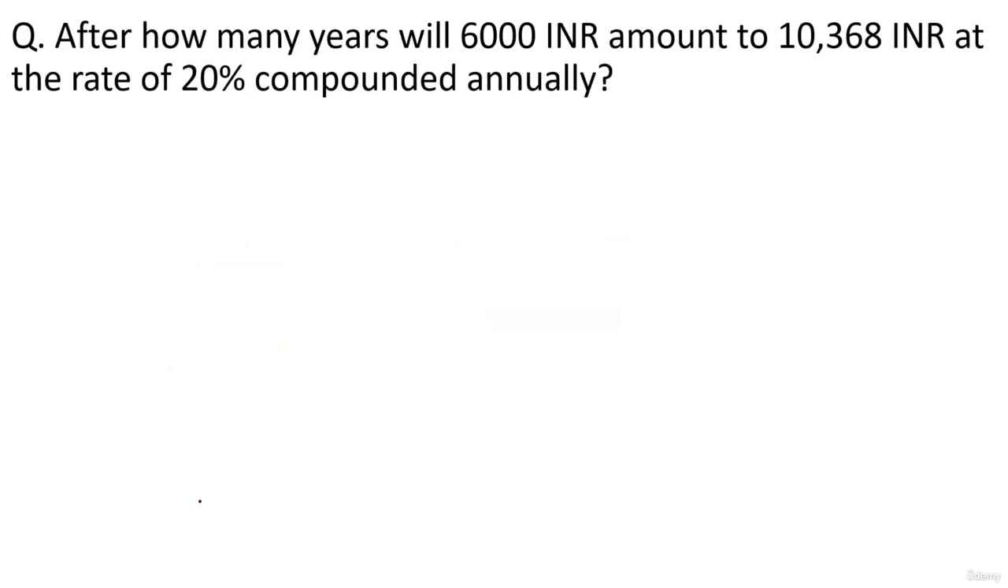After how many years will 6,000 INR amount to 10,368 INR at the rate of 20% compounded annually? So your amount is 10,368. Your principal is 6,000. The rate of interest is 20%. You want to figure out the value of n, after how many cycles? Here the cycle will be yearly, because the compounding is happening annually.